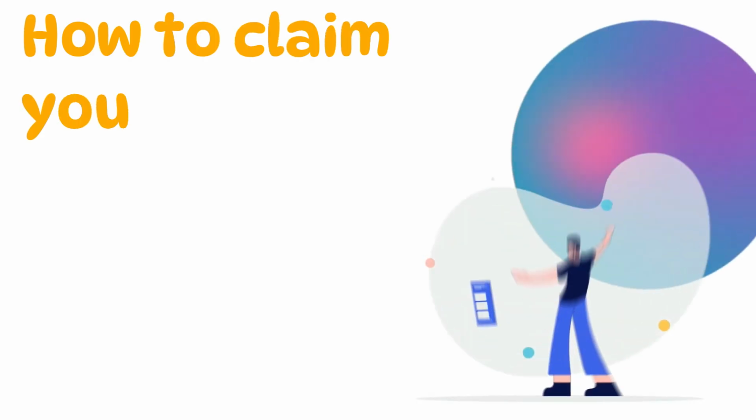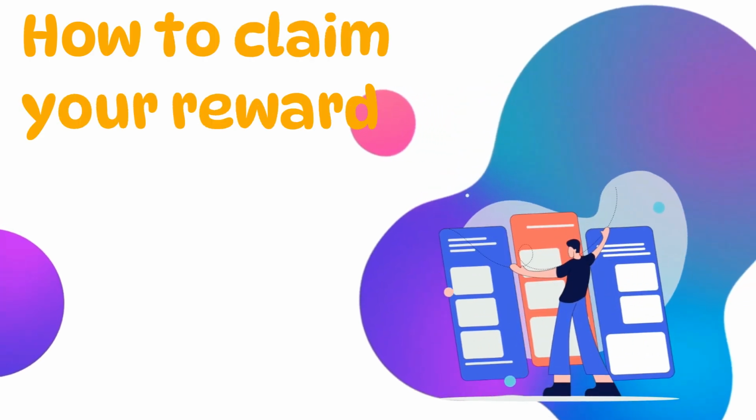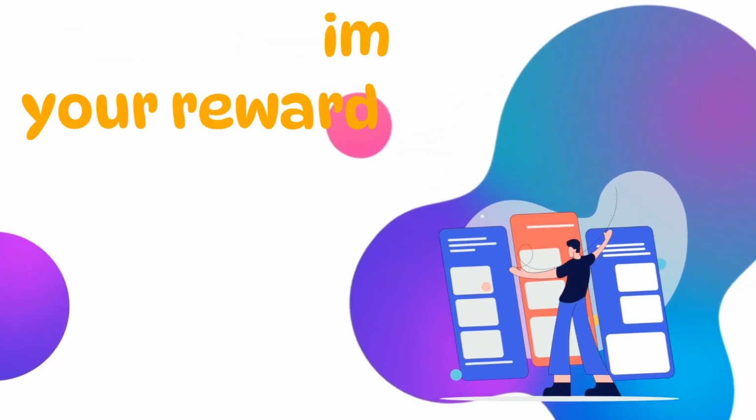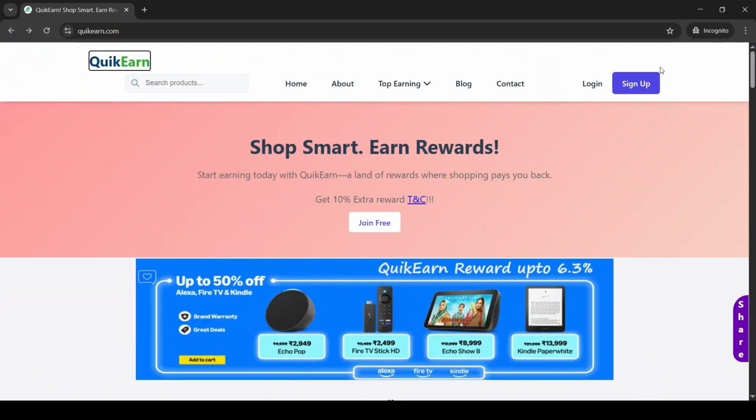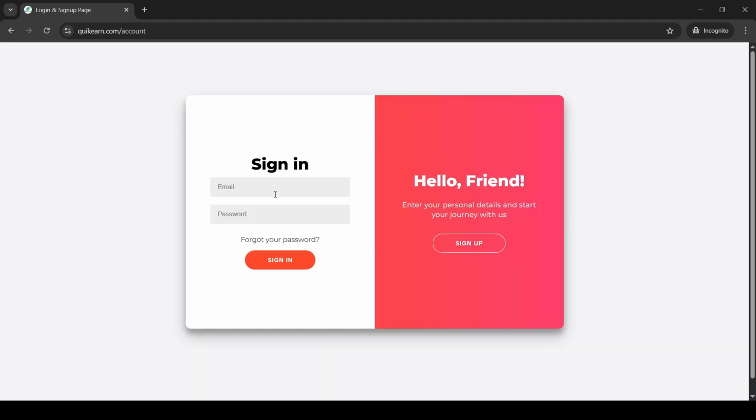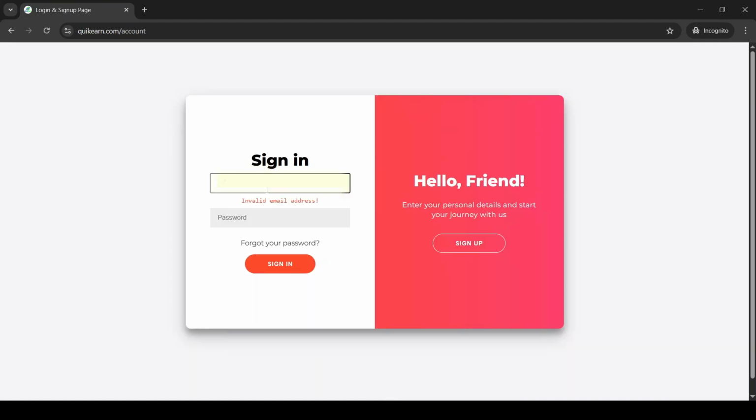How to claim your reward. Once you've made your purchase, the next step is claiming your reward. Go to the top of the website and click Login if you already have an account, or Sign up if you're new. Enter your credentials and log in.